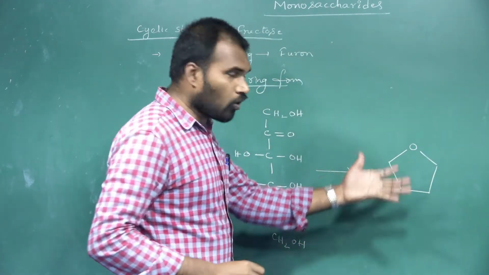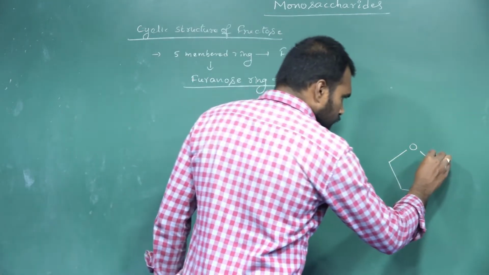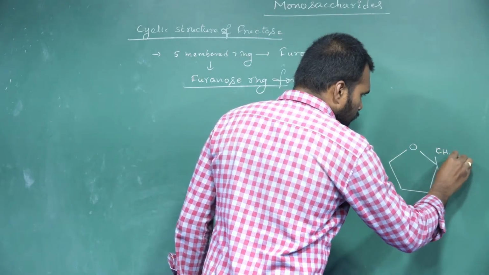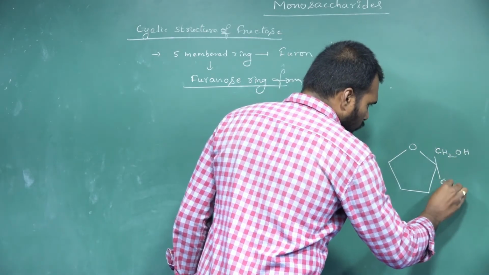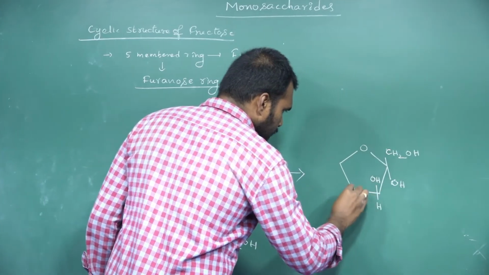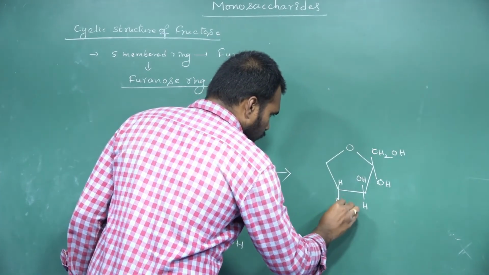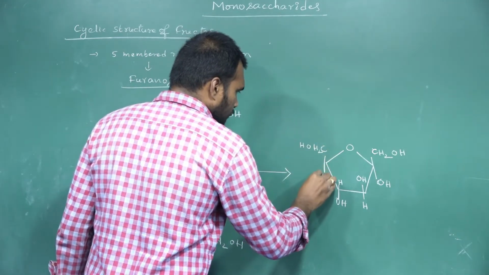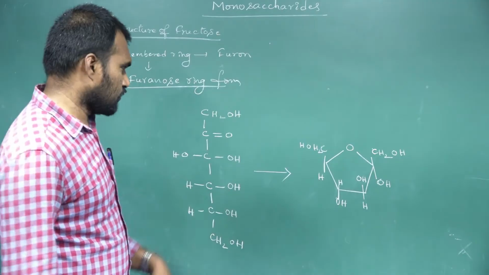This is a furan ring. CH2OH, OH, OH, H, H, OH, CH2OH, H. This is one structure.